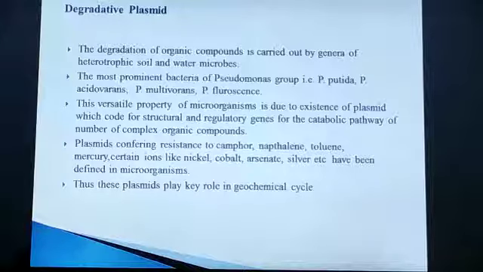For example, in an area polluted by photographic film, the film contains silver, so it is metabolized by these microorganisms. Thus, these degradative plasmids play an important role in the geochemical cycle, and they are helpful for keeping the environment clean.